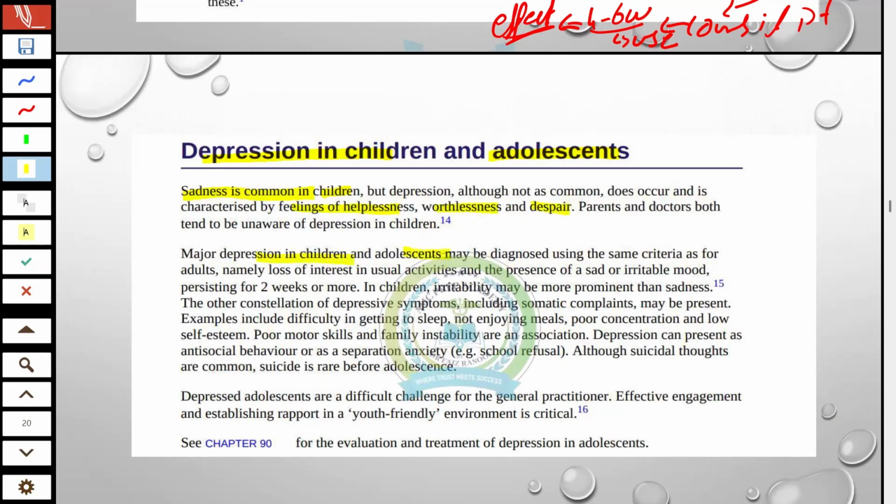Major depression in children and adolescents may be diagnosed using the same criteria as for adults: loss of interest, not going to school, and loss of interest in usual activities, presence of sad or irritable mood persistent for 2 weeks. In children, irritability may be more prominent than sadness. Irritability, like the child is irritated all the time, crying, and sometimes aggressive, is more prominent than sadness. Sadness is most common in adults.